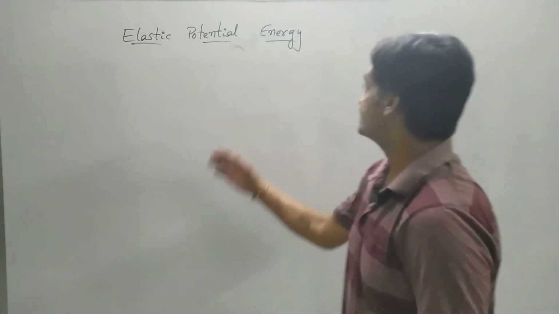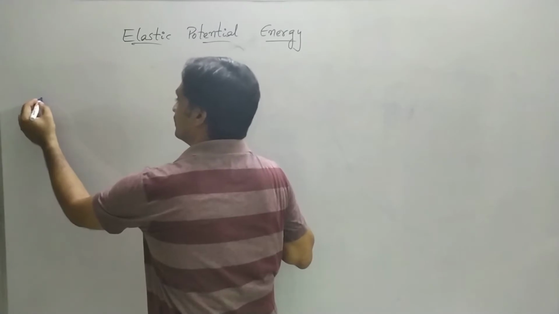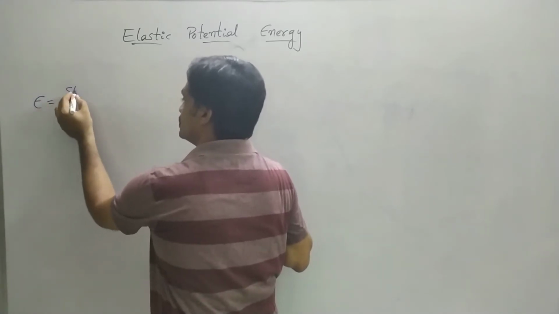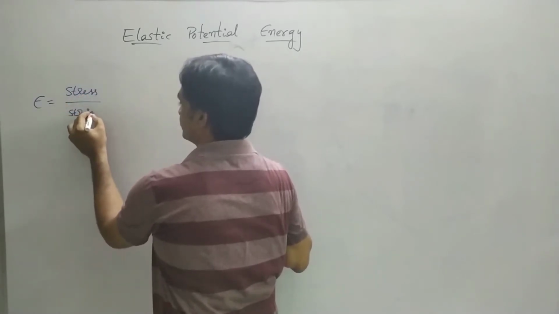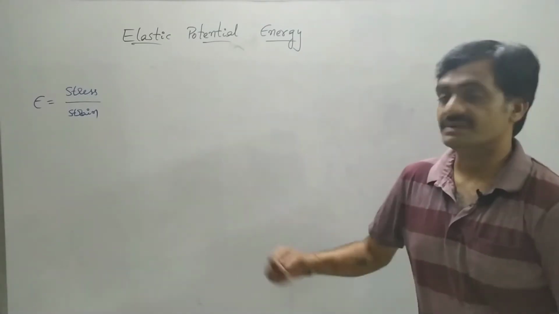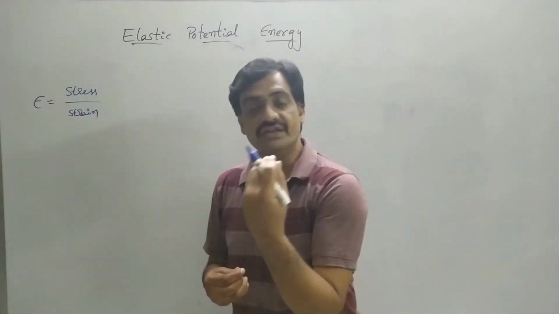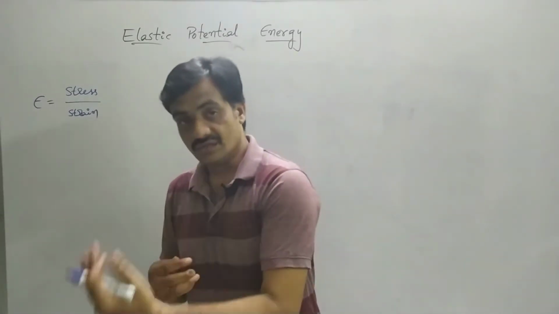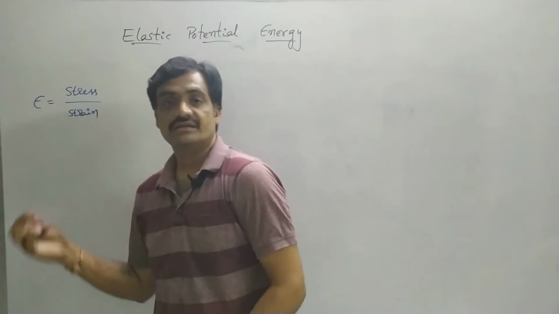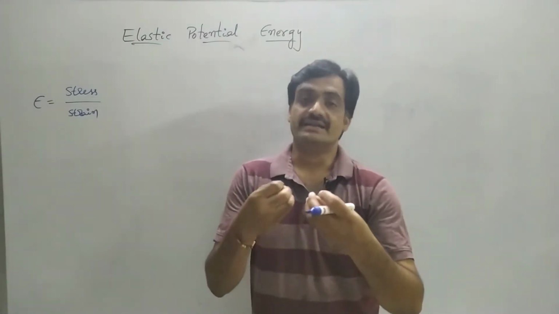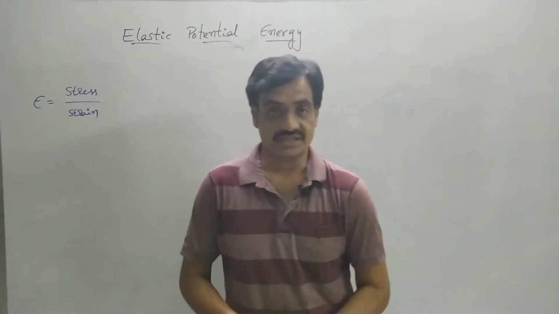Let's start this topic: elastic potential energy of a wire. Here we know that elasticity is represented as the ratio of stress by strain, where stress is the deforming force applied on the body, either in the longitudinal way, areal way or volumetric way, whereas strain is the restoring response of the body to gain its original dimensions.